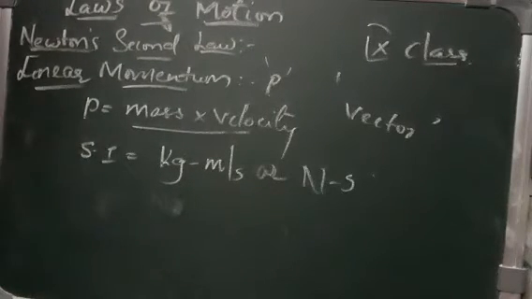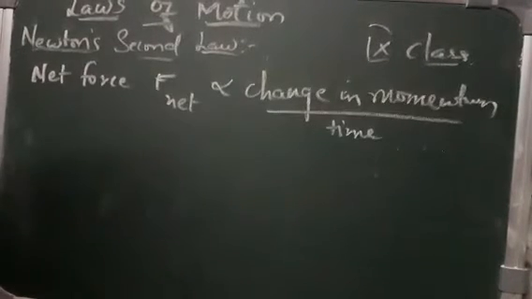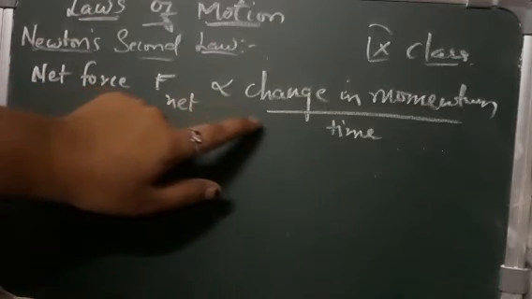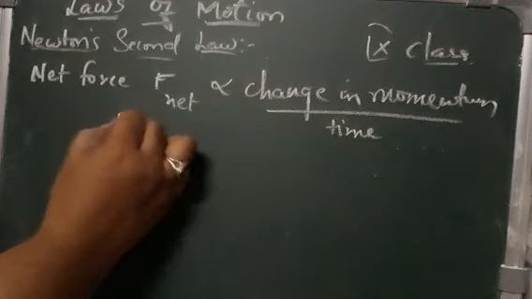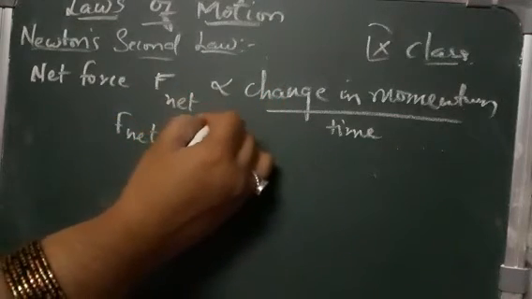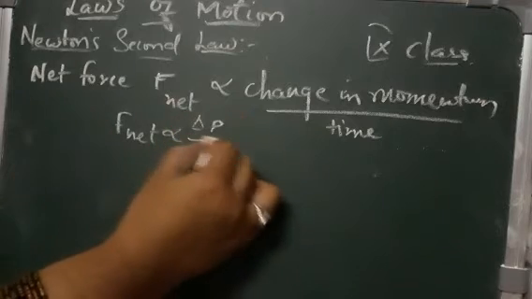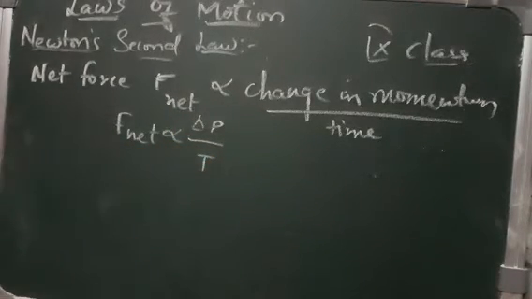So here we can say that Newton's second law states that the rate of change of momentum of an object is proportional to the net force applied on the object in the direction of net force. So you can say that net force is directly proportional to change in momentum by time. So we can write it like this. If you see the formula, change in momentum is delta P by time, right? We have written it like this in the mathematical formula.